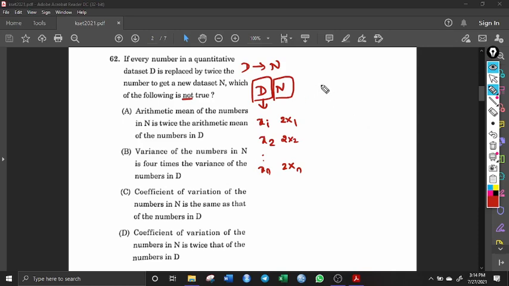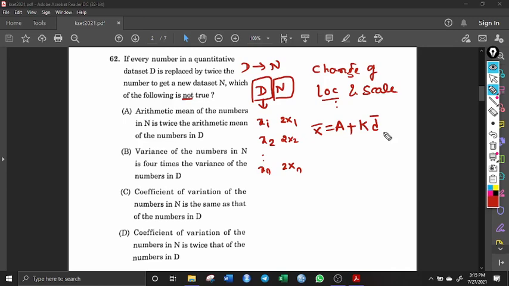We have a concept called change of location and scale. According to that, if there is any change in location, that location will be added, and if there is any change in scale, that scale will be multiplied, and this is the old x bar, so the new x bar will be expressed in terms of this.